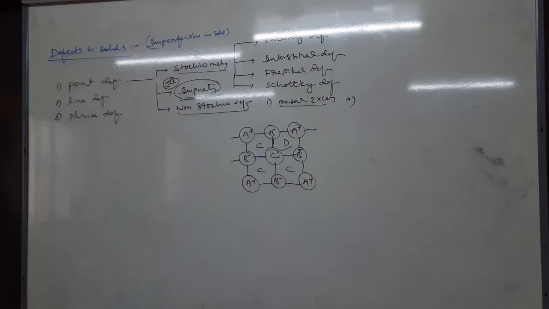The deviation from the perfect arrangement of particles in the crystal lattice is called defect in solid.